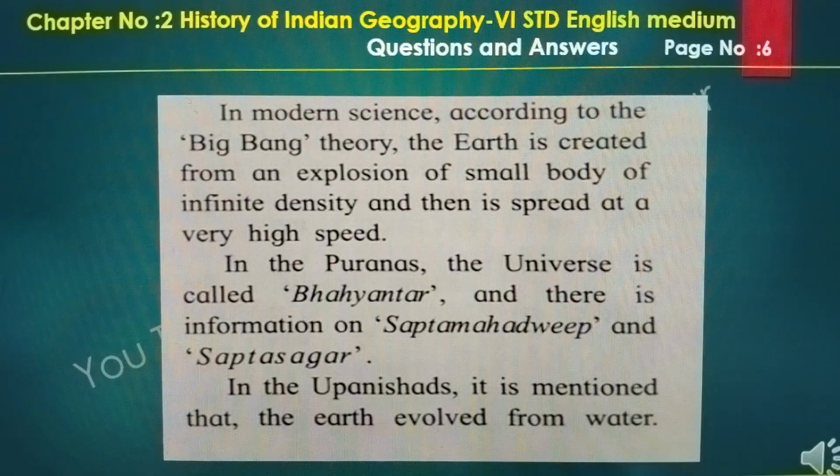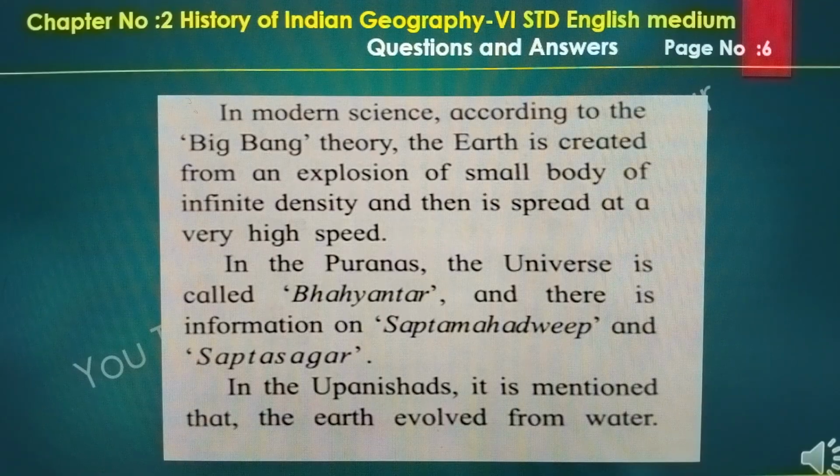In modern science, according to the Big Bang theory, the universe was created from the explosion of a small body of infinite density, and it spread at a very high speed. In the Puranas, the universe is called Brahmand.